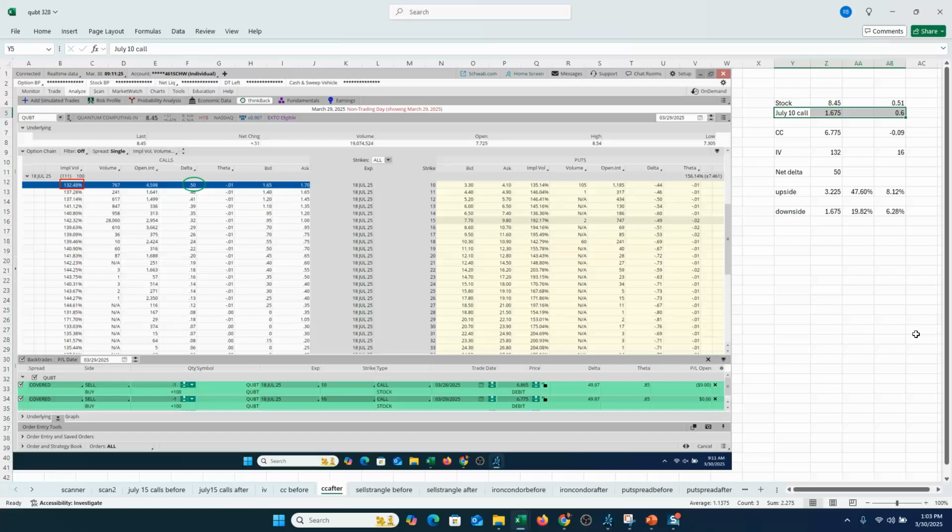So the July 10 call, which is still out of the money, rose 60 cents, with the stock only going up about 50 cents. So that covered call trade, buying the stock and selling the call, actually decreased in value by almost a dime, even with the stock going up over 50 cents, a very nice percentage for a stock trading around $8. So the IV, that 16-point jump, was responsible for all of that. The net delta now, by buying the stock and selling this still out of the money July 10 call, would lower the net delta to 50. Why? Deltas increase towards the absolute value of 50 as implied volatility increases.